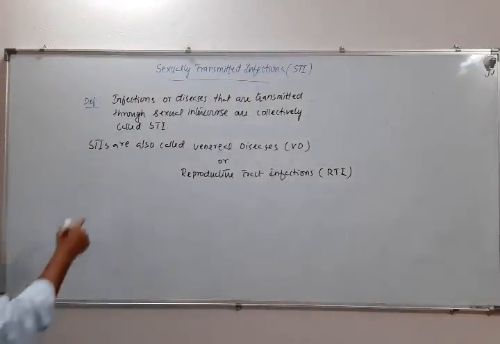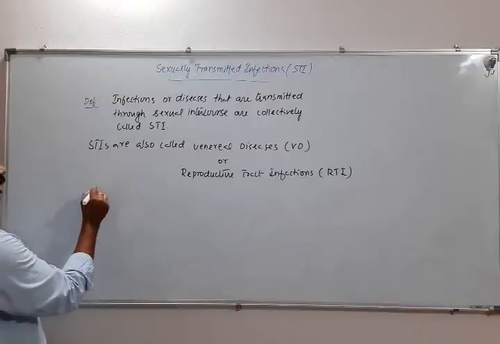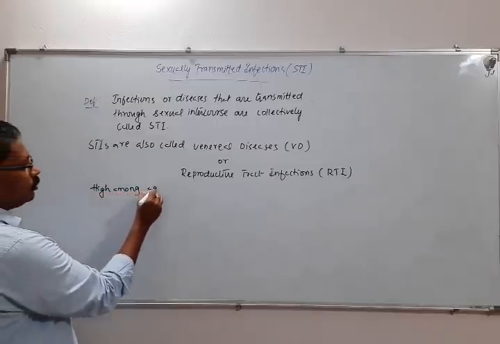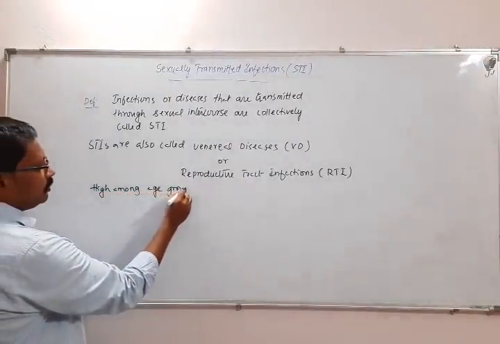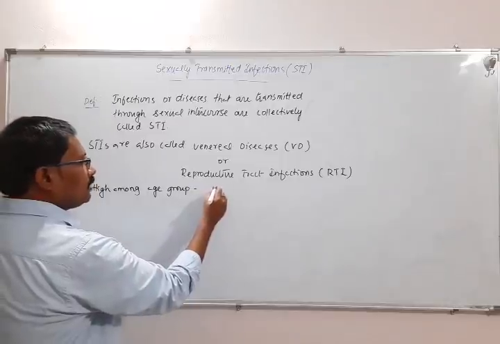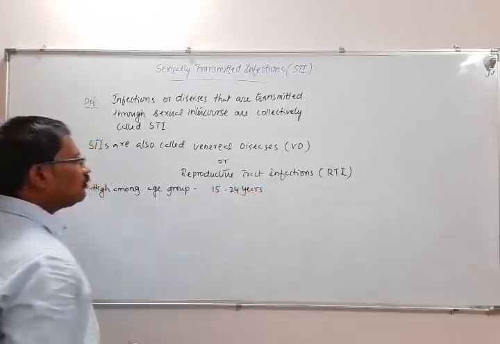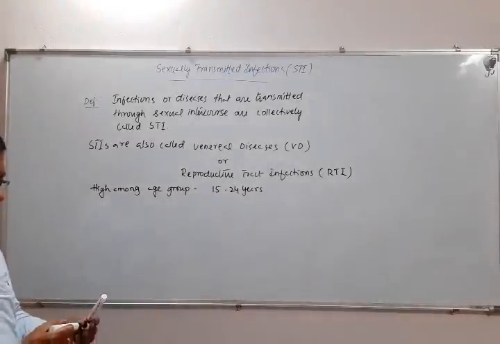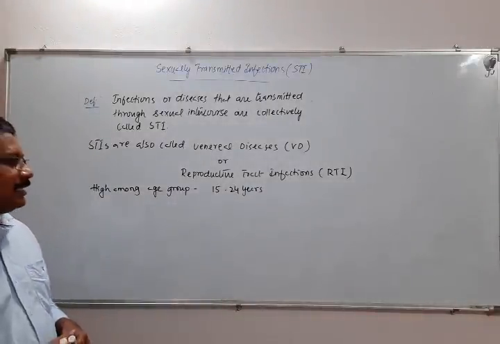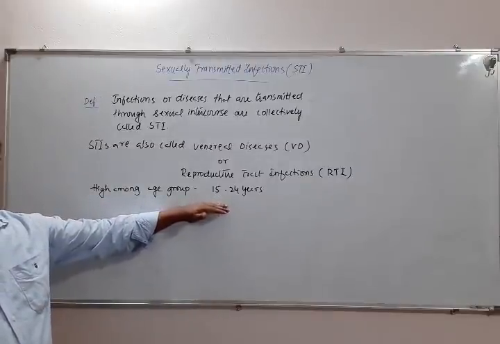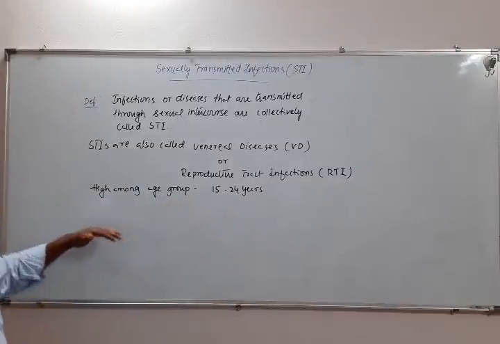Now, these STIs are very high among a particular age group. The people who are in an age group between 15 to 24 years are the ones who usually get infected with these STIs. In this age group, such infections are very high.